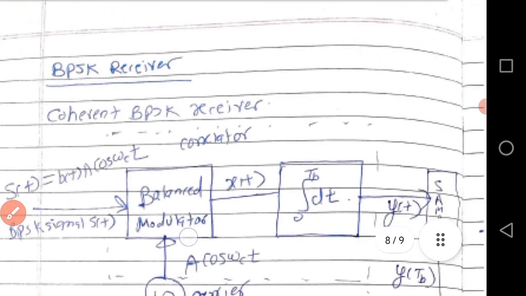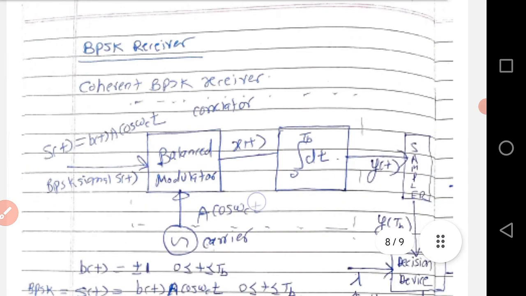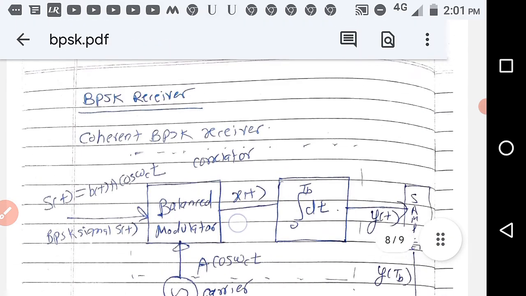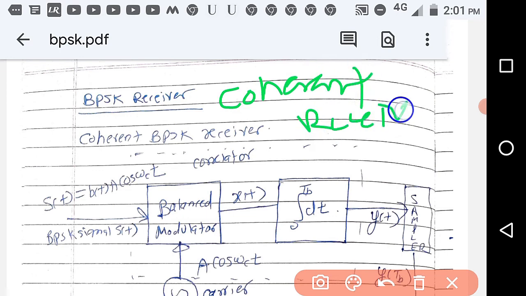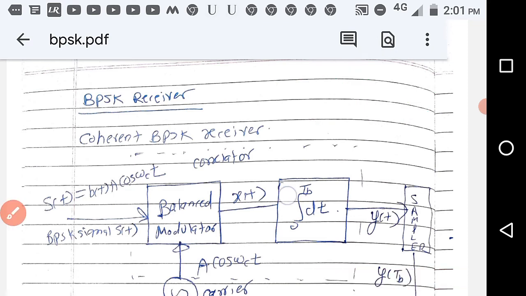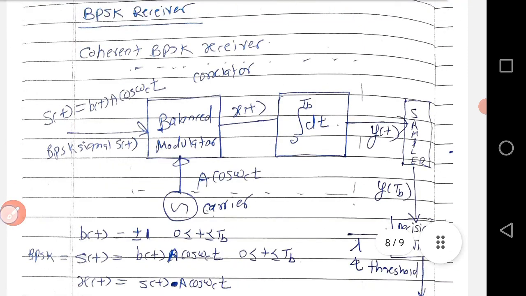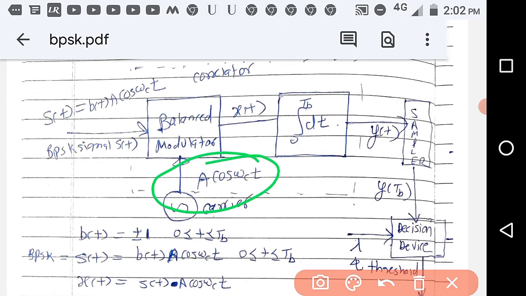So let us go to the last part of BPSK, that is the BPSK receiver. In BPSK there is only a coherent receiver. There is no non-coherent receiver. So what is a coherent receiver? A coherent receiver is one where you generate the carrier signal at the receiver side, the same carrier as that of the transmitter. That is called a coherent receiver. So the BPSK receiver is a coherent receiver.